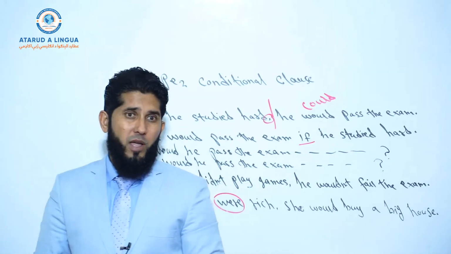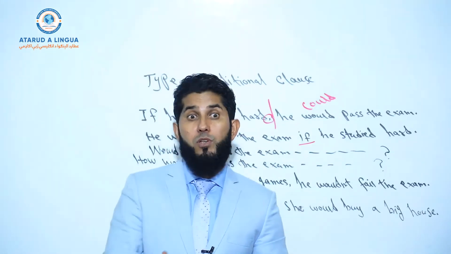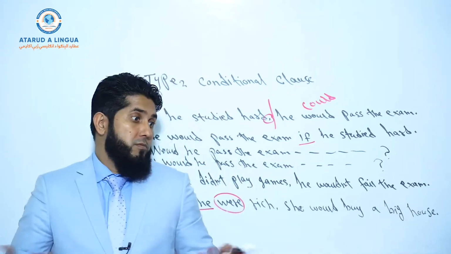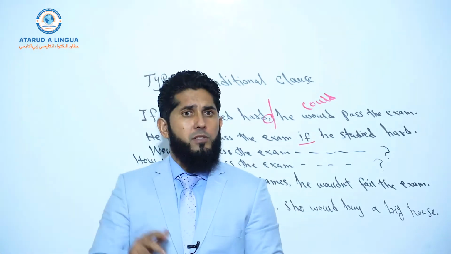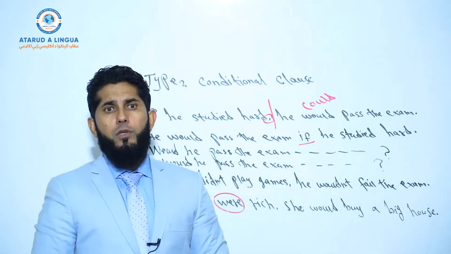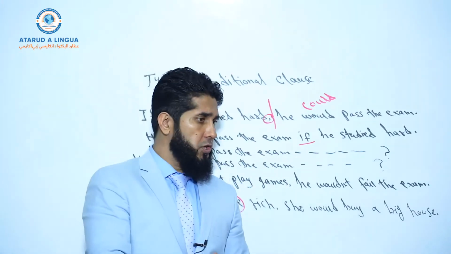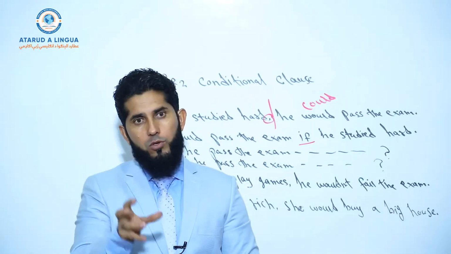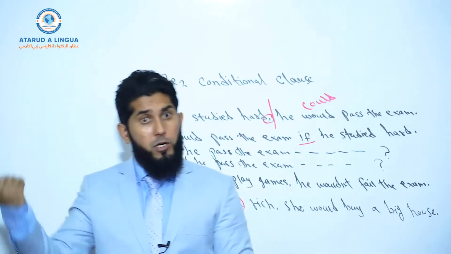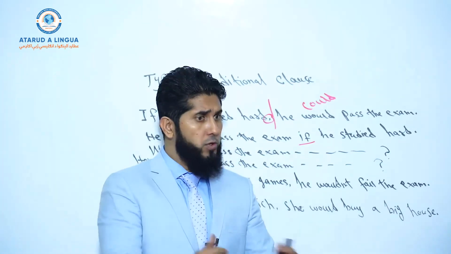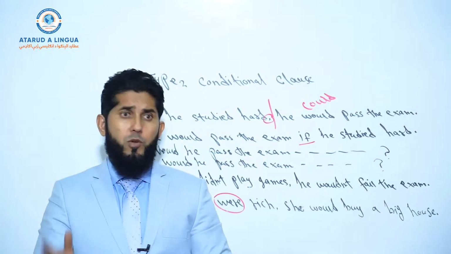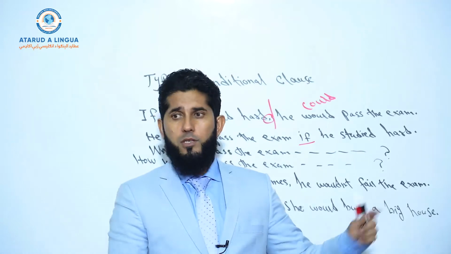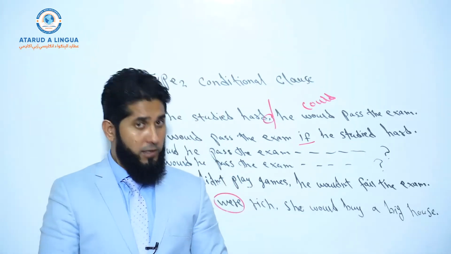When it comes to grammar, I'm pretty sure that each language has its own rules and regulations. According to grammar, a lot of things are not correct, but you hear an American saying that "he don't know." So now you heard from your teachers that we use does with he, she, it, right? And we use do with the rest of the subjects. And now you hear an American saying "he don't know" or "she don't know." So what's your decision? Either your teacher is wrong or that American guy is wrong. Obviously you say my teacher is wrong. Why? Because he's not the native speaker of the English language, right?